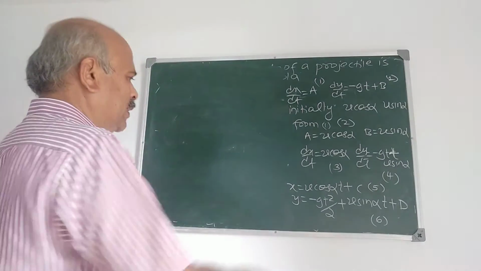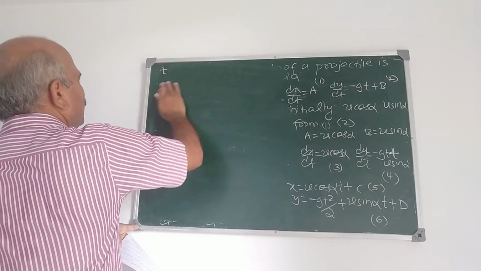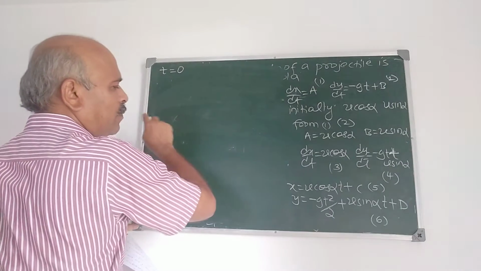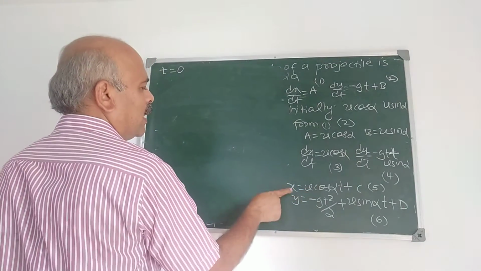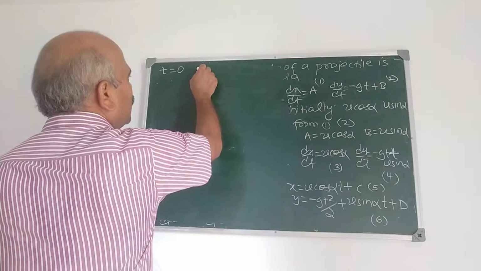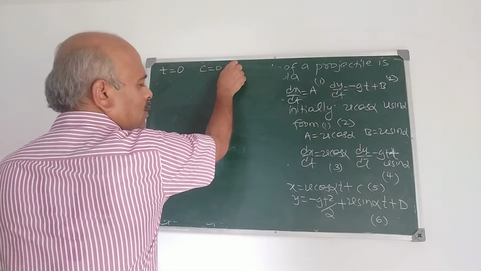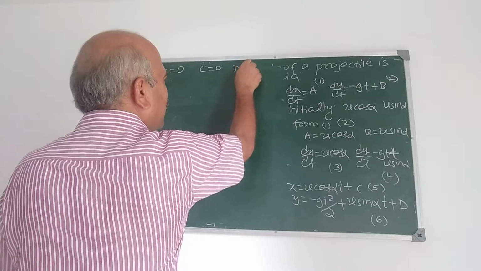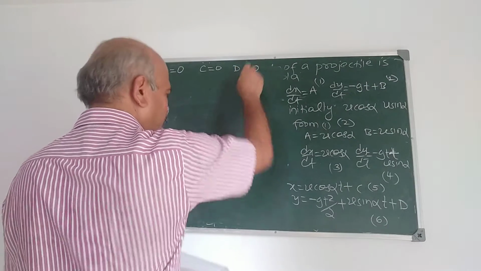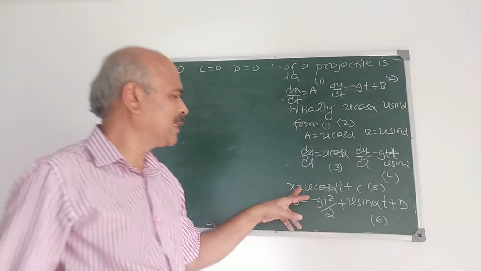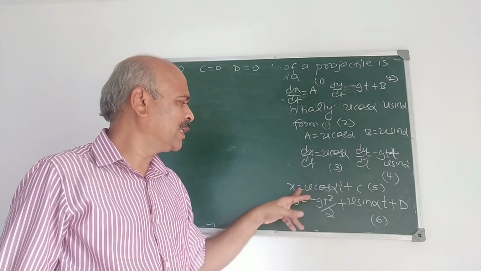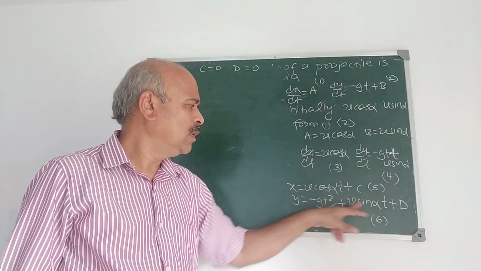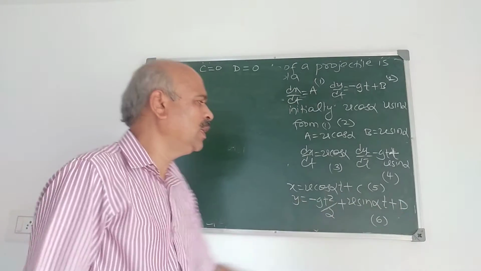Again, to find c and d, we use the initial condition: when t is 0, x and y are 0. What do you get? c is equal to 0 and d is 0. Because x and y are 0 when t is 0, we substitute here: t is 0, x is 0, therefore c is 0; t is 0, y is 0, therefore d is 0.